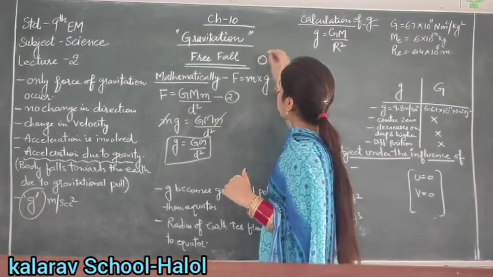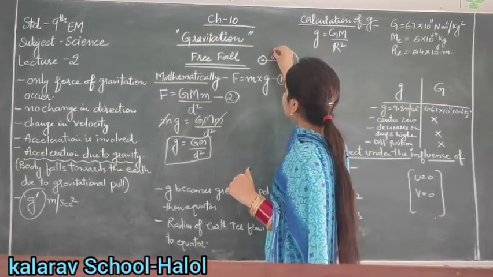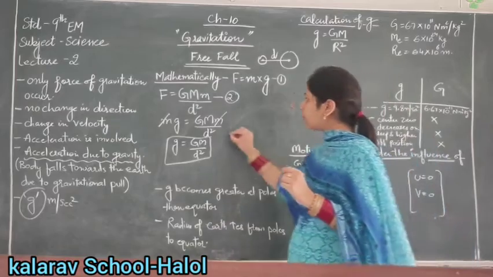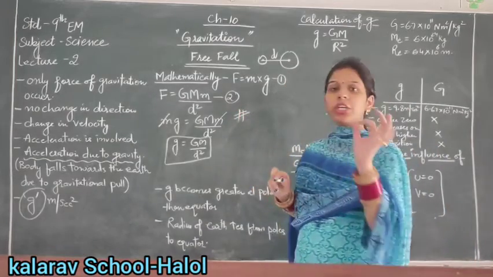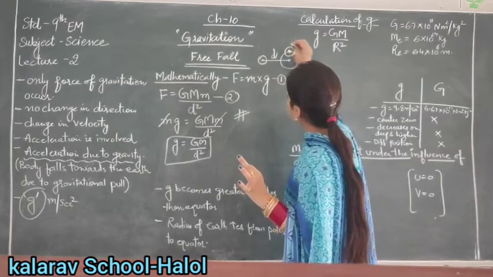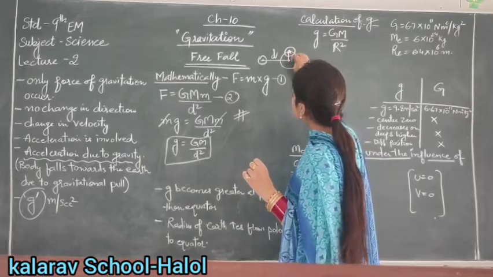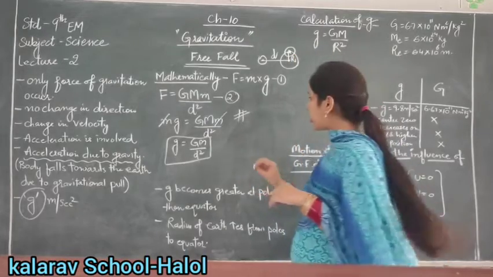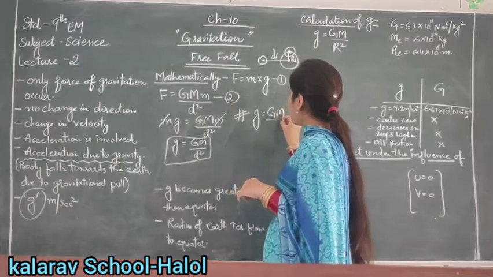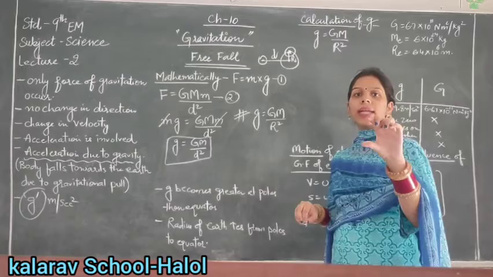In case 2, if the object is on the surface of the earth, we take d as R. So here we can write g is GM upon R square, where R is the radius of the earth.